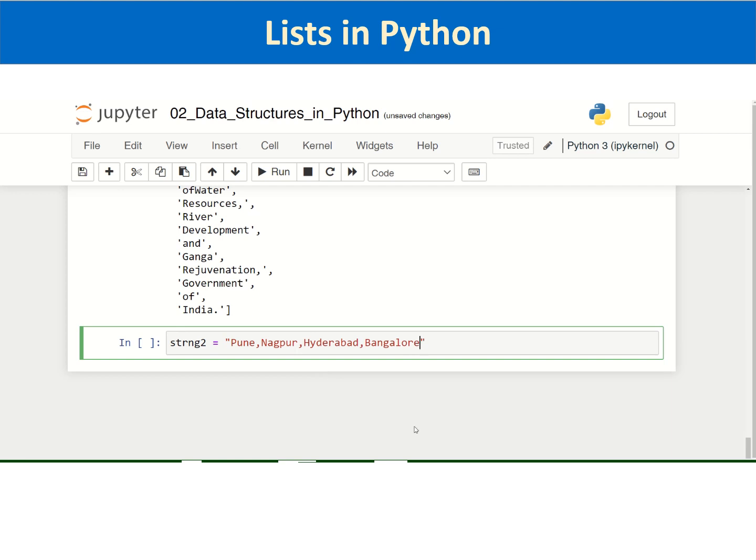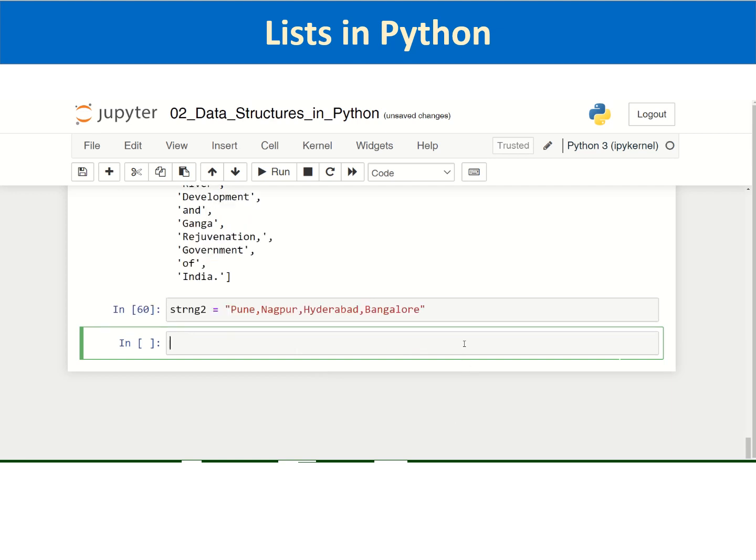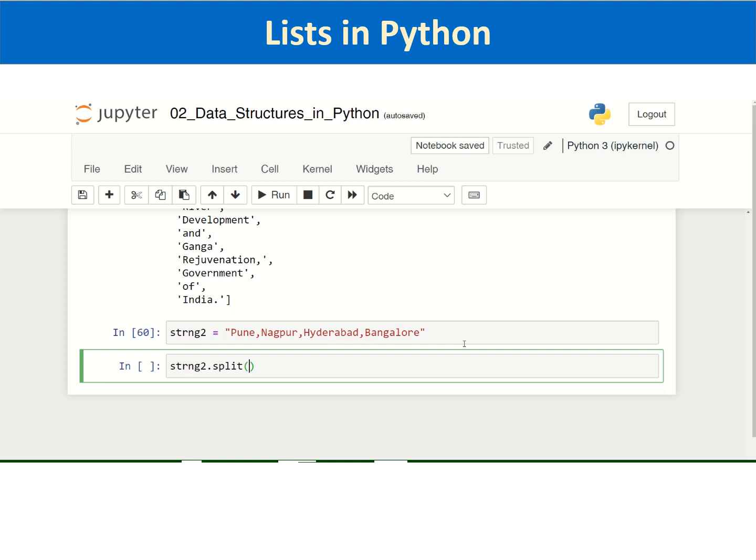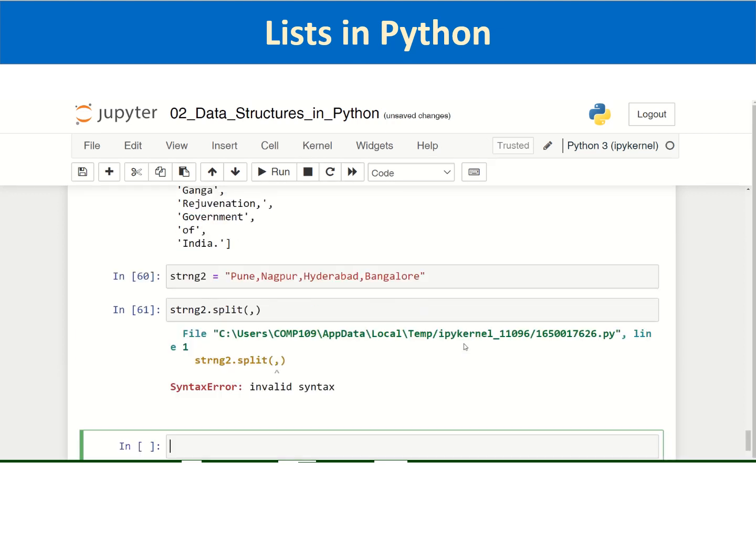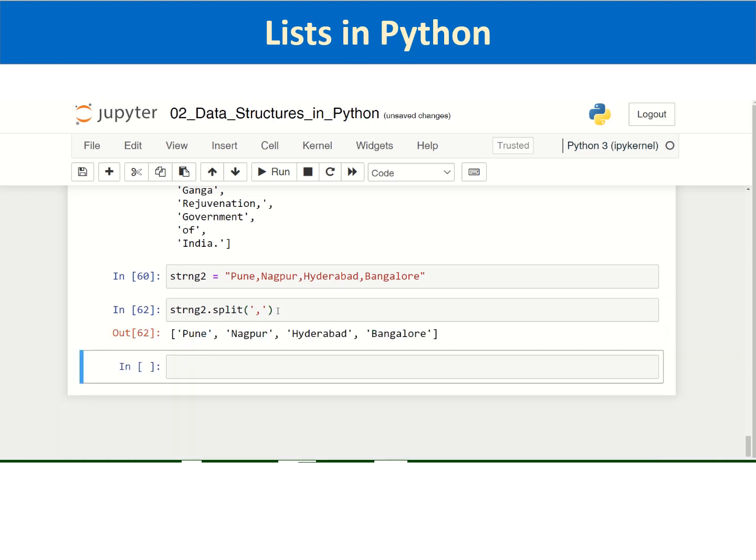So let us say you have this string and you want to make a list out of it using the split function by passing the delimiter comma. We have to pass the comma within quotations.